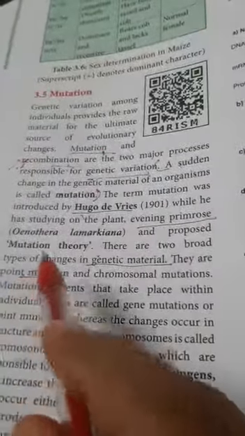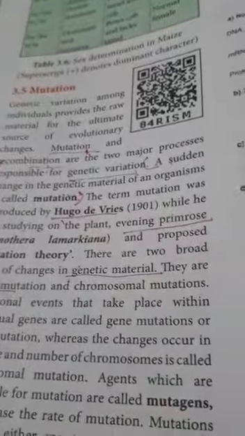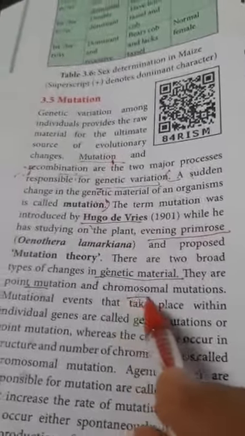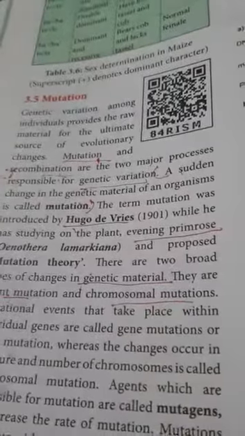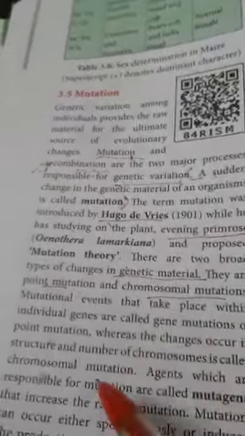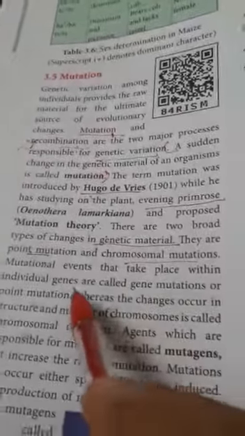That means the A, T, G, C nucleotide bases may change. In that case it is a point mutation, or a chromosomal mutation. In chromosomal mutation, the chromosome structure or number may be changed. That is called chromosomal mutation. We will come to them one by one in this chapter.